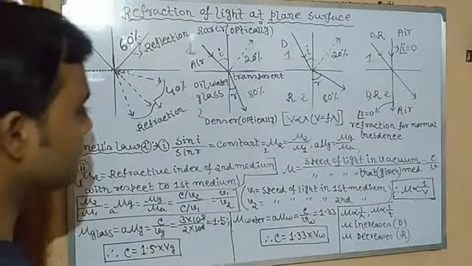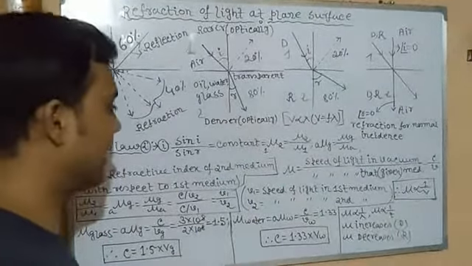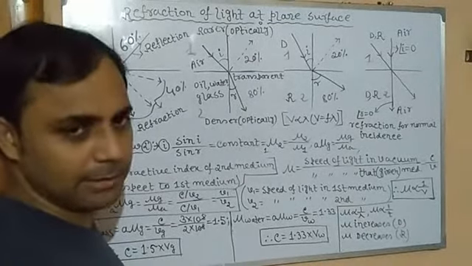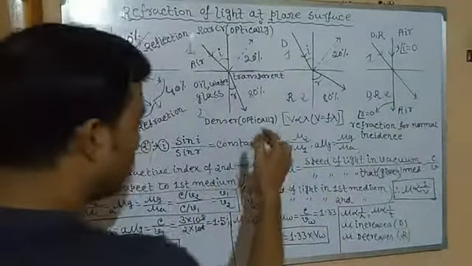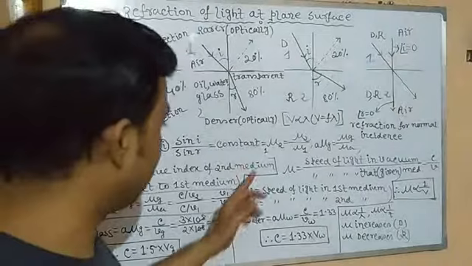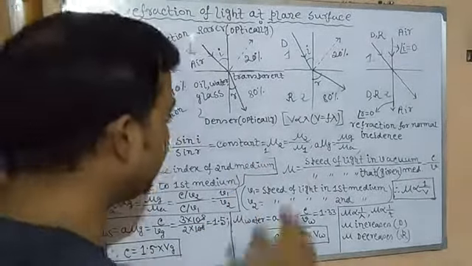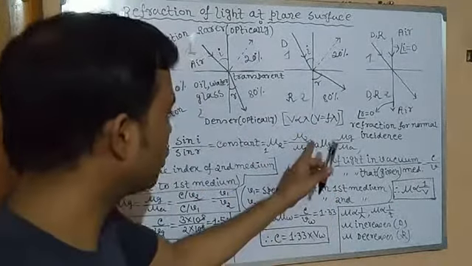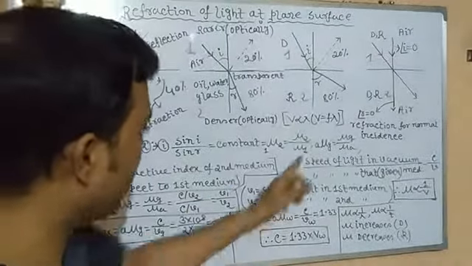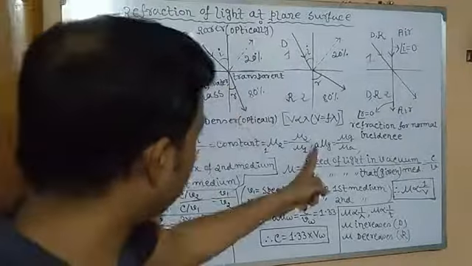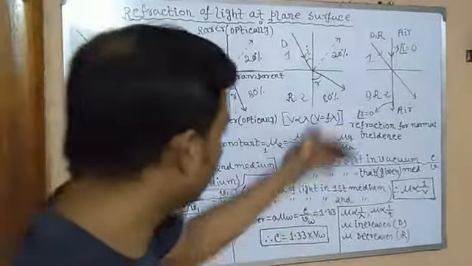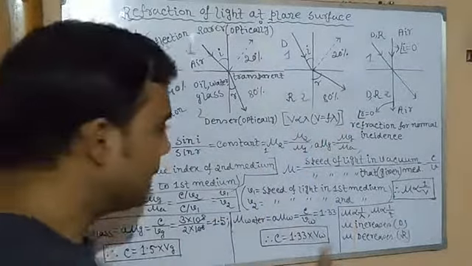What can I say? It is the sound of the cat. You can easily remember mu, the sound of a cat. This is mu, basically mu, but generally it is denoted as 1 mu 2, which means mu 2 by mu 1. What is 2? 2 is the second medium, 1 is the first medium. Clear? Now if light travels from air to glass, the first side will be the first medium, and towards the right side it will be the second medium. So mu g by mu a. Clear? Mu g by mu a.